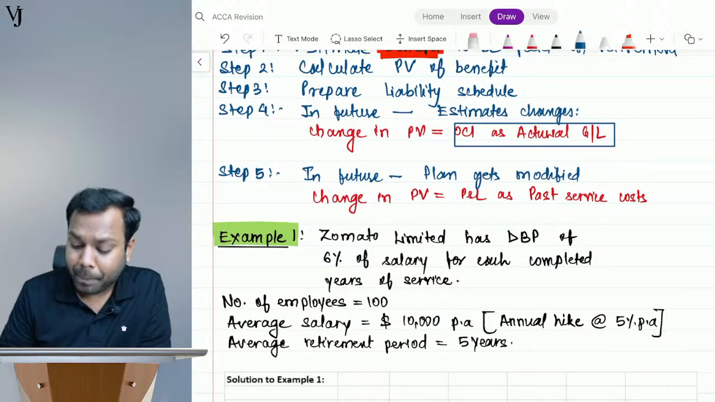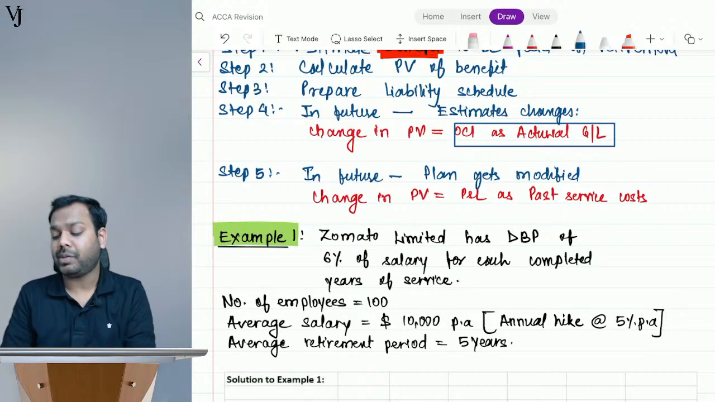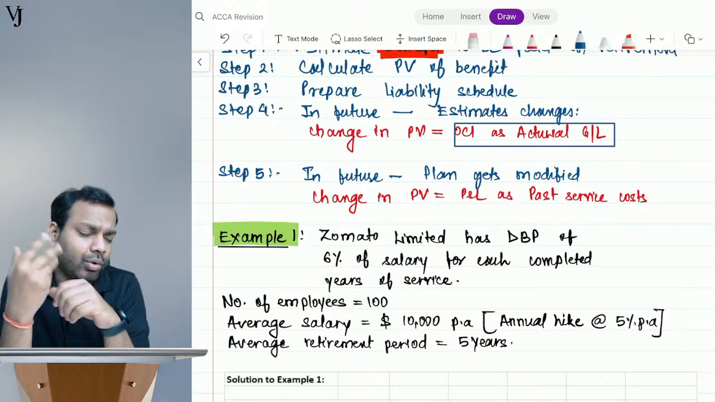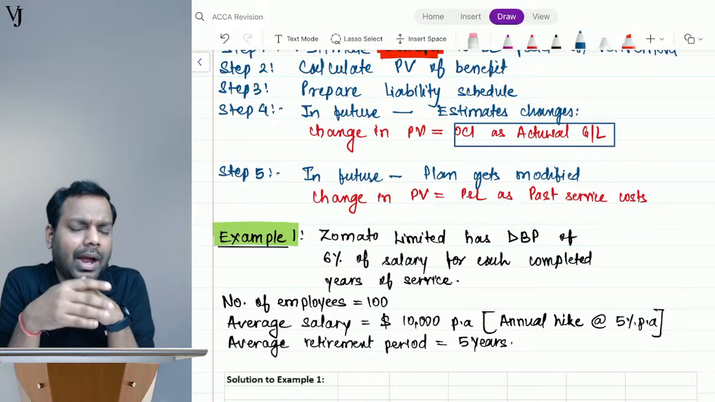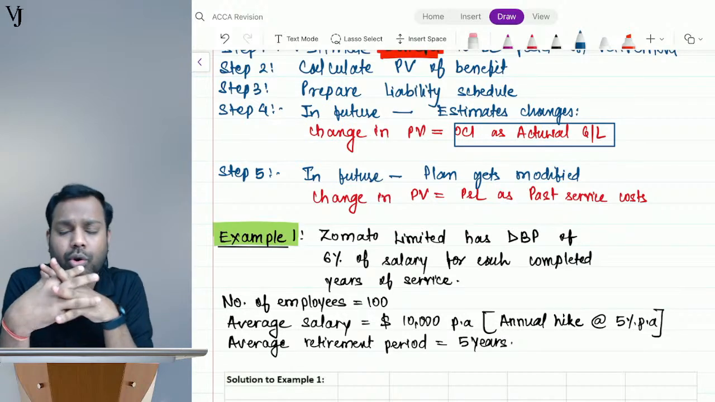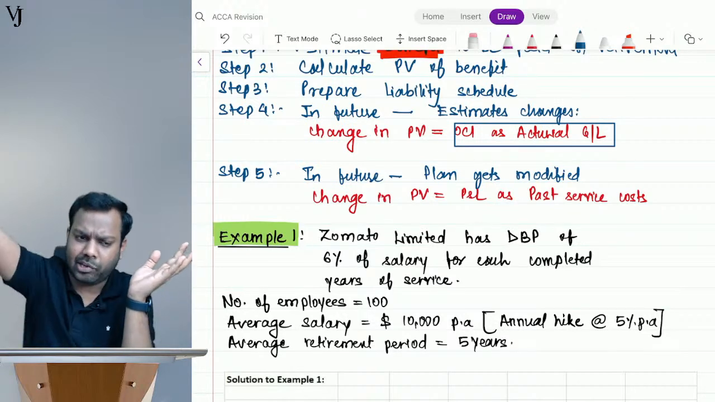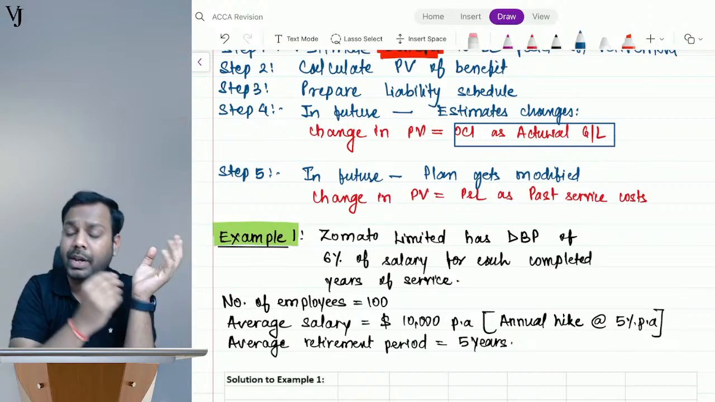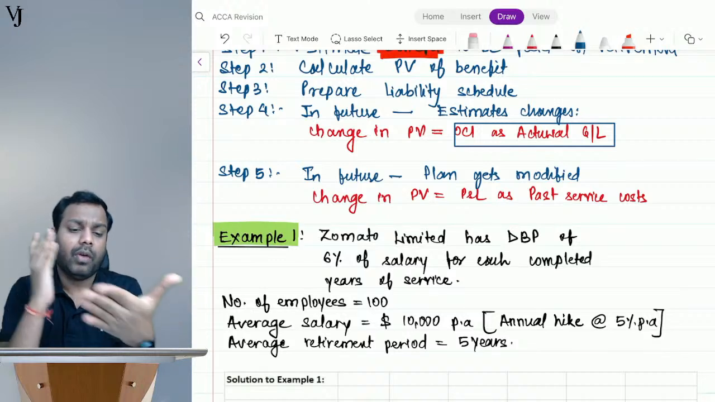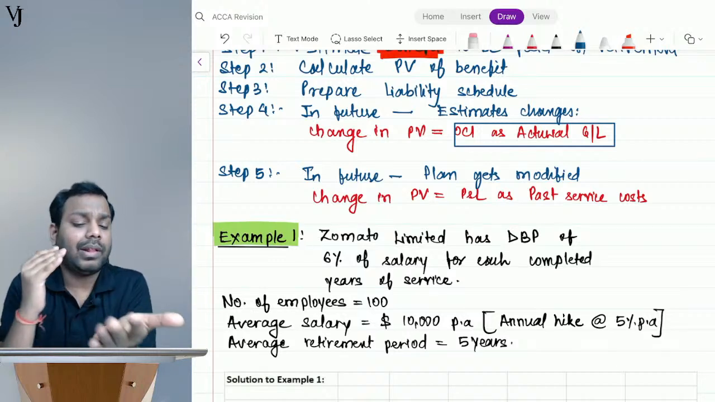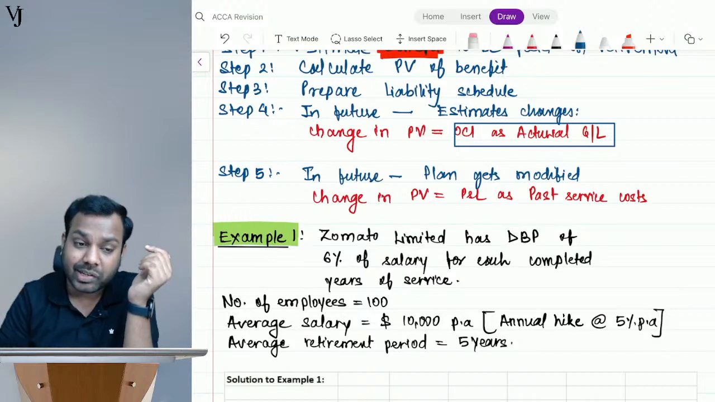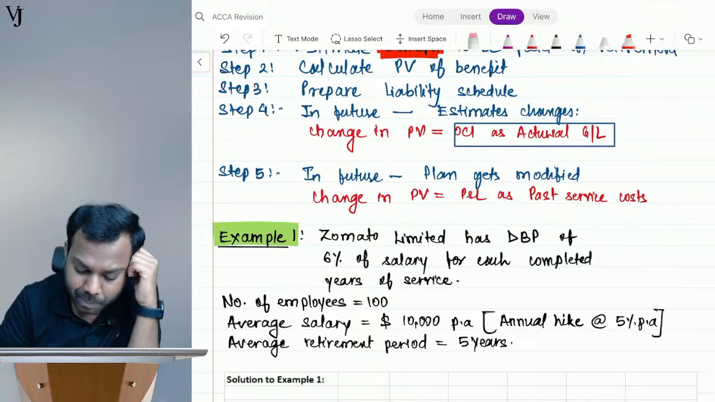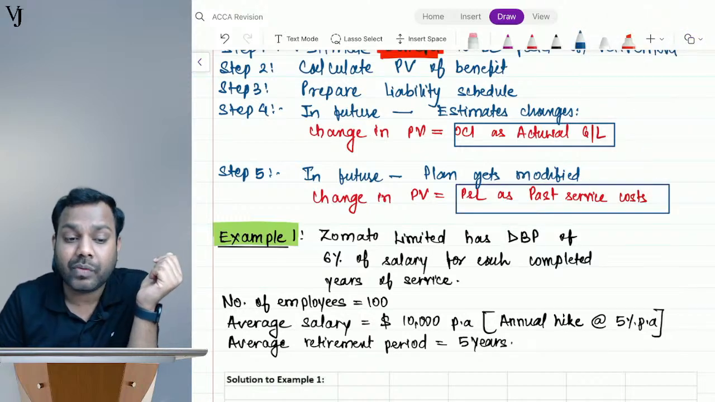And in the future, the plan changes. The plan itself changes. Let's suppose the plan is I will pay 6% of the last drawn salary. Now after 2-3 years, the entity made a plan change, and the entity told no, not 6%, I'll pay 8%. The entity was performing exceptionally well. The employees were performing exceptionally well. The entity was very happy with the employees. Entity told, when you guys retire or resign, rather than 6%, I will pay 8%. That's a change in the plan. So when the plan changes, the change in the plan is transferred to P&L as past service costs.